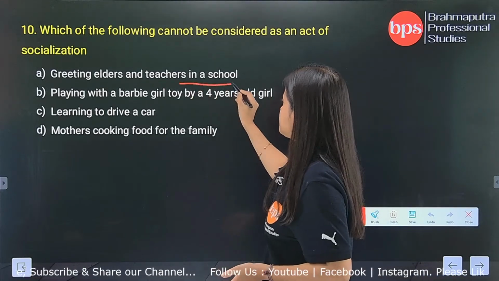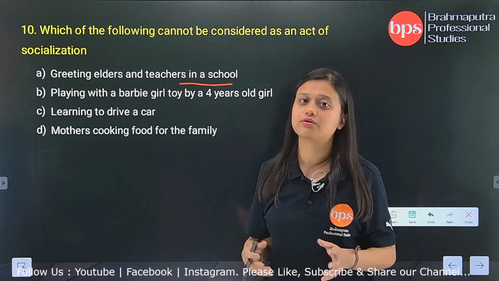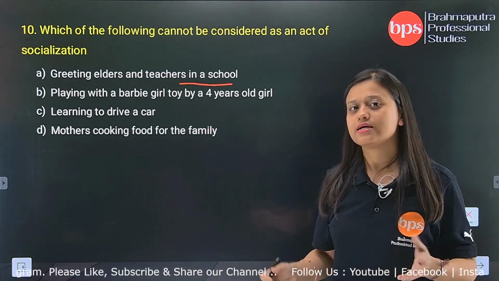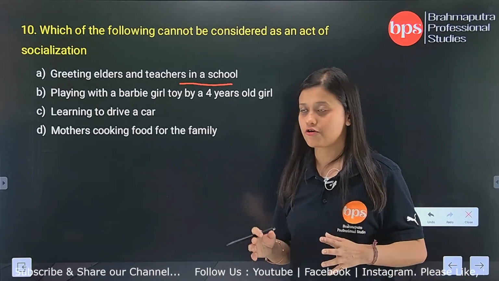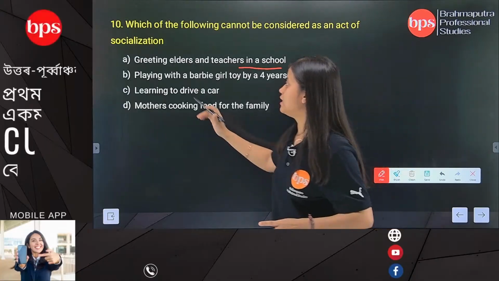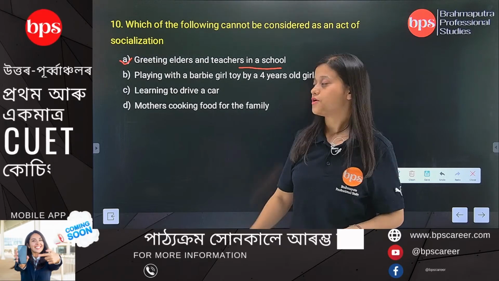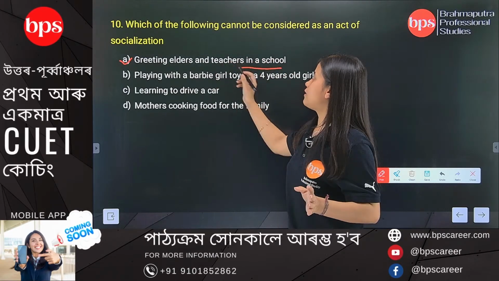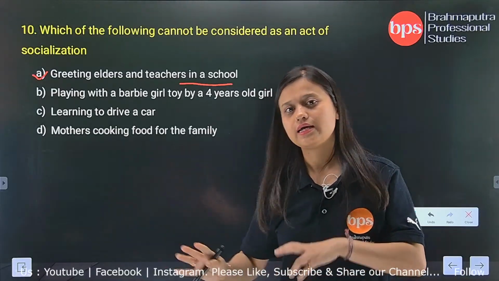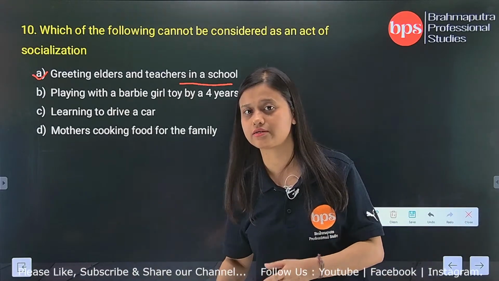Now let's say greeting elders and teachers. All of us are taught we have to greet our elders and teachers in our school. This is a kind of behavior which is expected of us from a society. Since this behavior is expected of us and is taught to us so that we live in a society harmoniously, this can be considered as an act of socialization. When you are taught to greet your elders and teachers in school, this kind of habit goes on in the future, and this is how the relationship between the younger generation and the older generation develops.